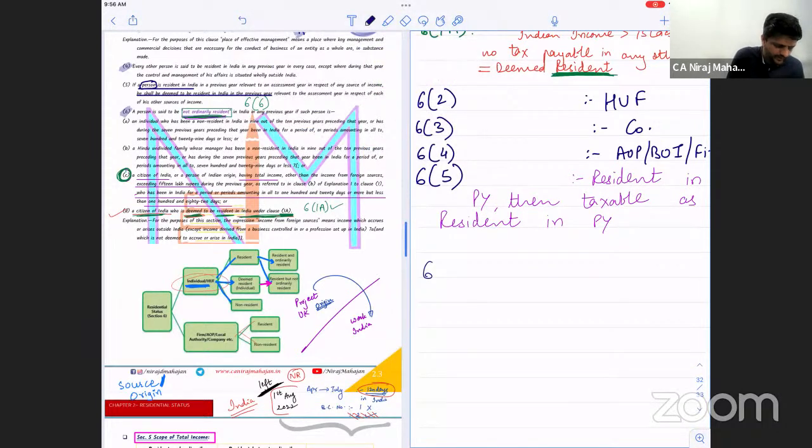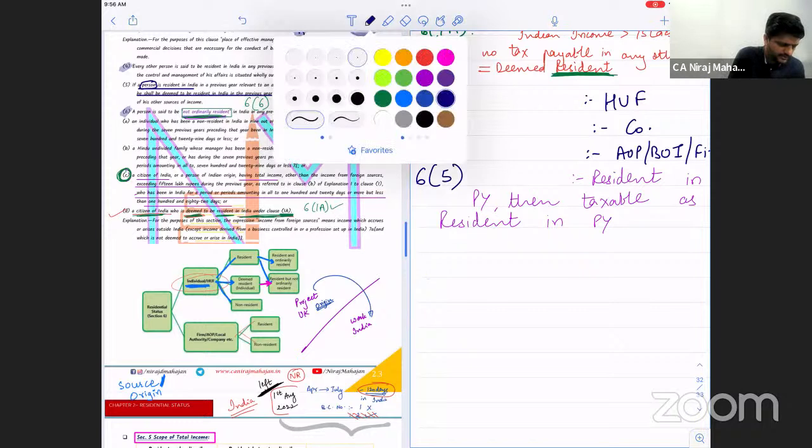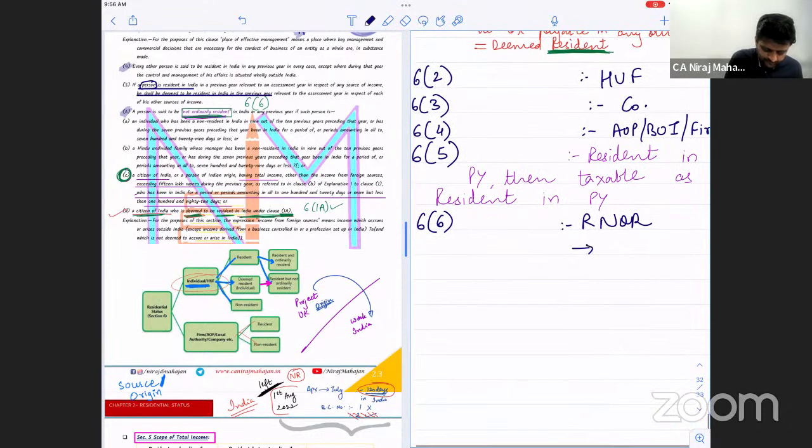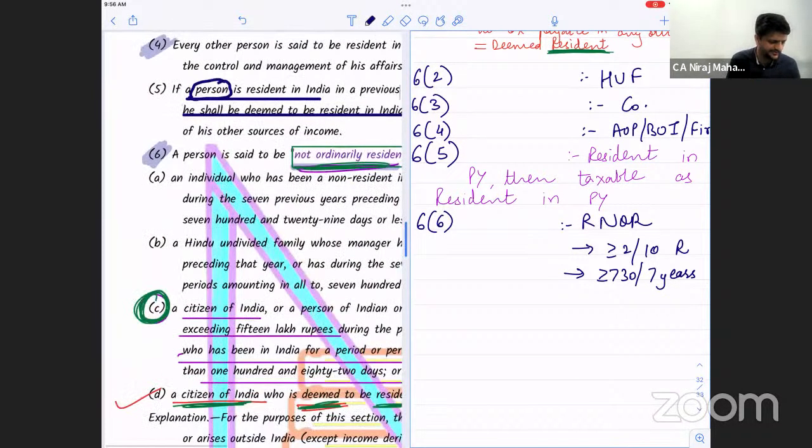Section 6 talks about what? Tell me now. It talks about ROR and RNOR. Yes, everybody agree till here? Again, they have given it in a different language, but we know: at least 2 out of 10 years resident, and at least 730 days in the 7 years. Yes, till here. That is it in clause A and B.